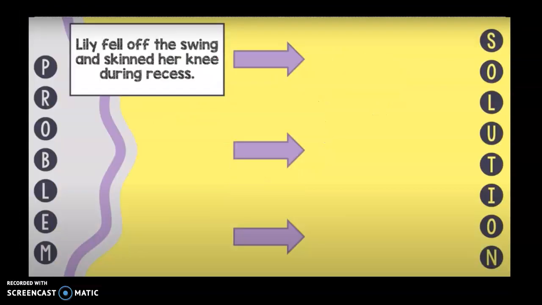Let's practice thinking about problem and solution. So on this side, we'll have some problems, and on the other side, we're going to think about some ways to solve those problems or some solutions. The first problem that we're going to talk about is this sentence right here. Lily fell off the swing and skinned her knee during recess. That sounds like a problem. Poor Lily. Can you think of a way that she can solve her problem? Go ahead and pause the video and talk about ways that Lily can solve her problem.